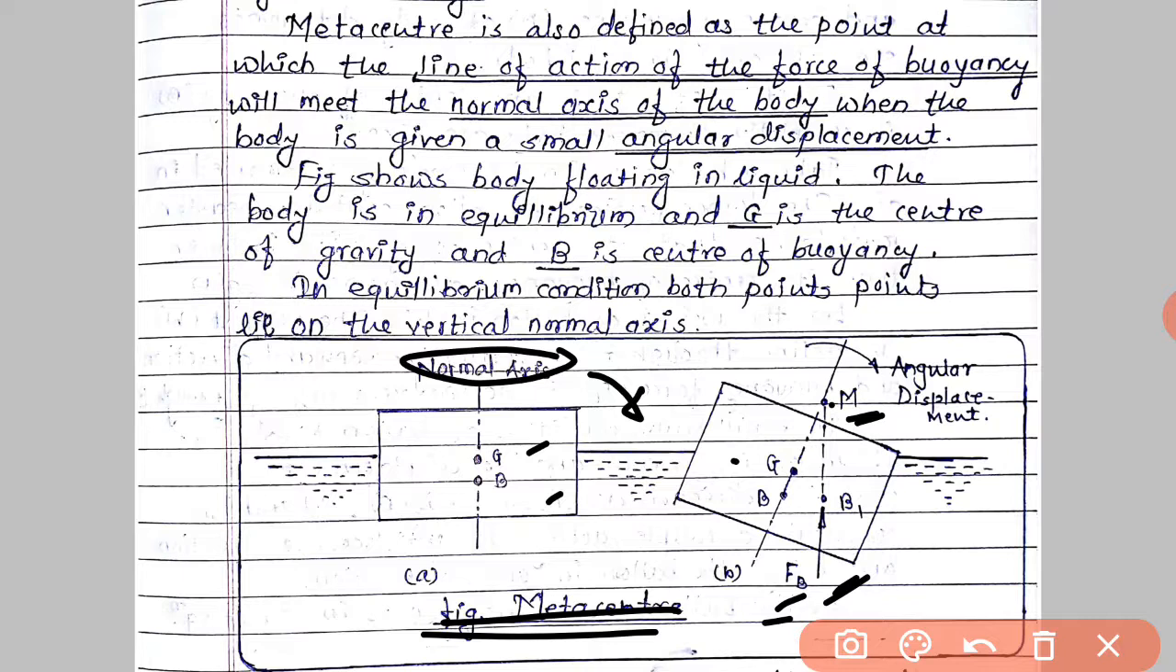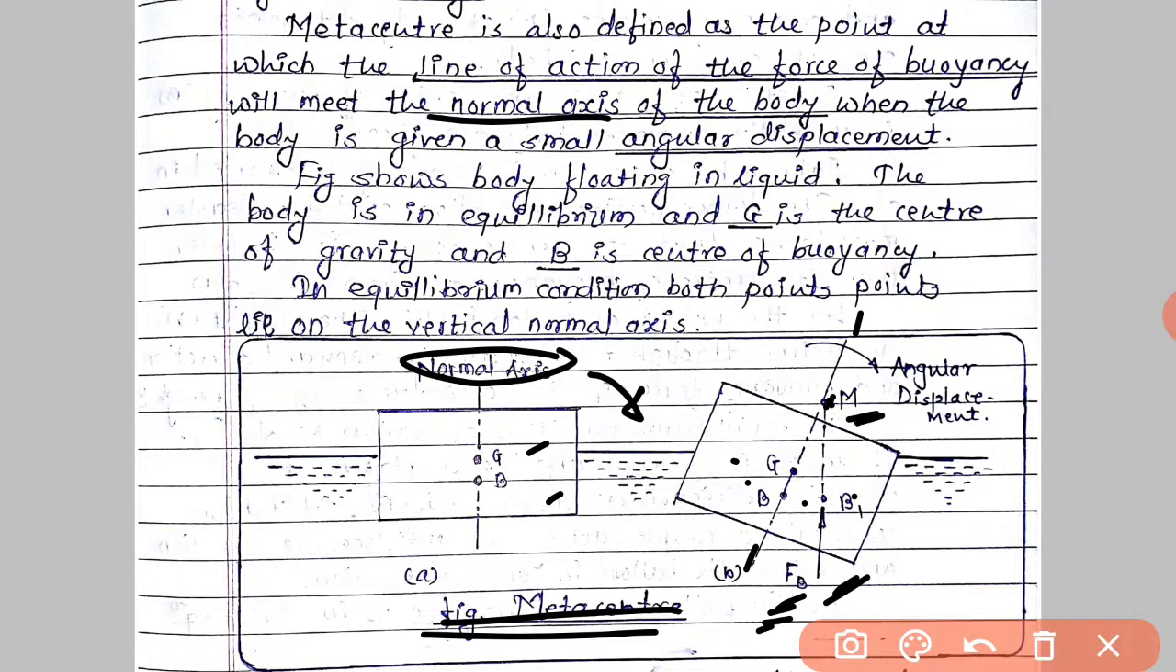In this, the line of action of the force of buoyancy will meet the normal axis of the body when the body is given a small angular displacement. This is our normal axis. This point is the metacenter, M. So the line of action of force FB through B1 meets at M. Also the point B continuously changes, but force FB meets the central axis at point M only, and M is called the metacenter.